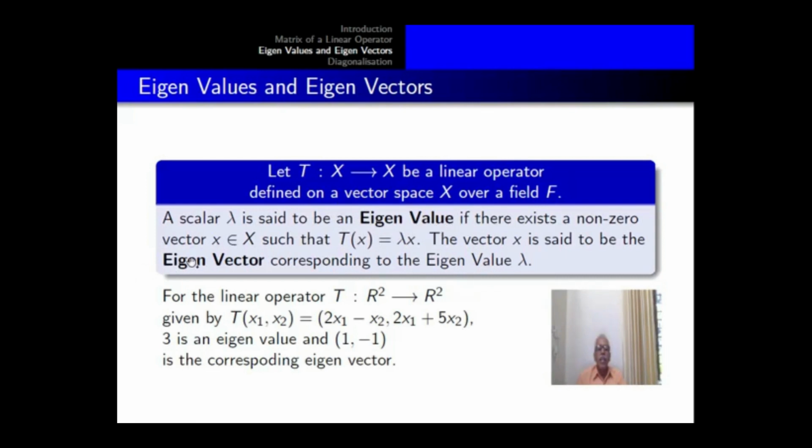A scalar lambda is said to be an eigenvalue if there exists a non-zero vector x in X such that Tx is equal to lambda x. The vector x is said to be the eigenvector corresponding to the eigenvalue lambda. For the linear operator we considered above, T(x1, x2) = (2x1 - x2, 2x1 + 5x2), 3 is an eigenvalue and (1, -1) is the corresponding eigenvector.